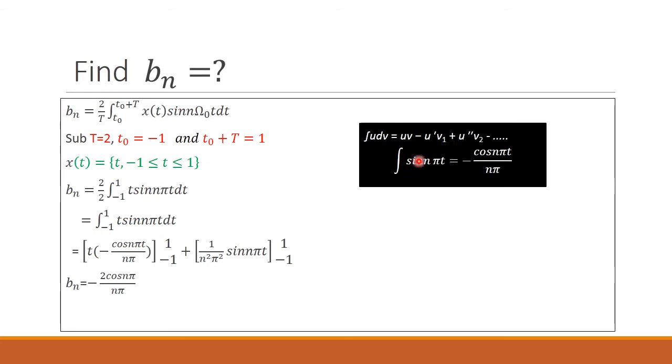Using the integral of u v formula, we can calculate this: first u into the integration of v, then the differentiation of u into again the integration of v, then you have to apply the limits. So you will get b n is equal to -2 cos n pi divided by n pi.